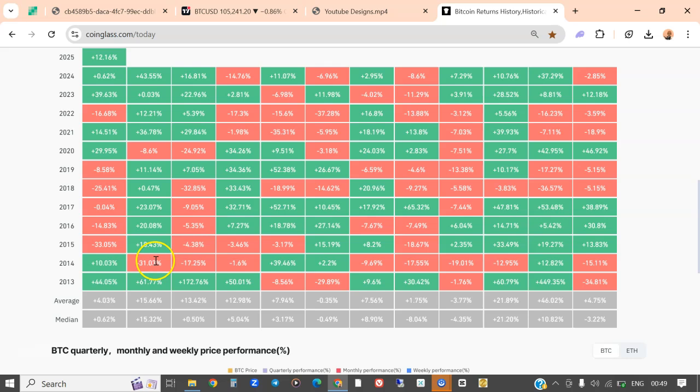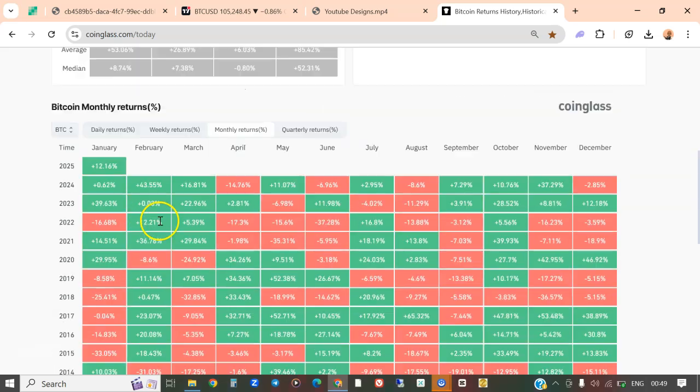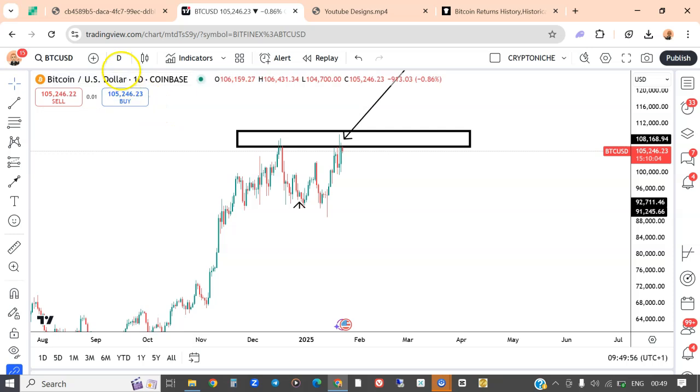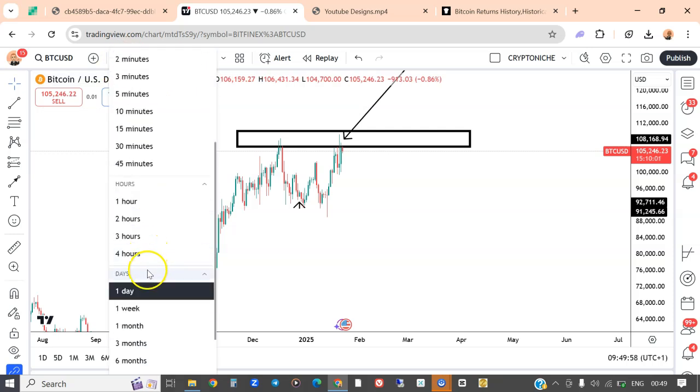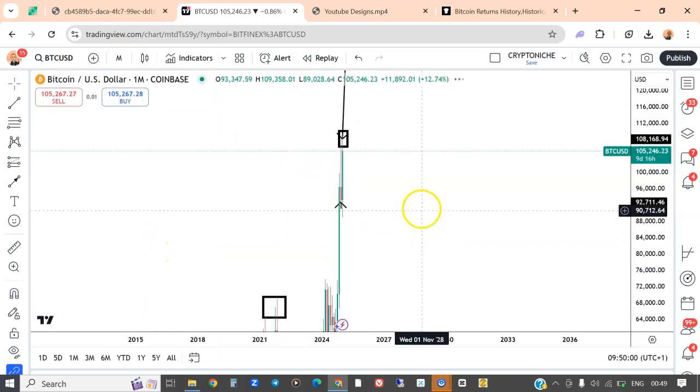If you look at those months closely, Bitcoin closed bullish in January, then February was red. The other one, it closed bullish in January, the next month was red. Are you getting it now? And in some of the months where it closed bearish, February was actually good for Bitcoin. So if you take a good look at the market, at the end of the month, if you switch to a monthly chart, let me switch to the monthly chart right now to have a look at what I'm talking about.